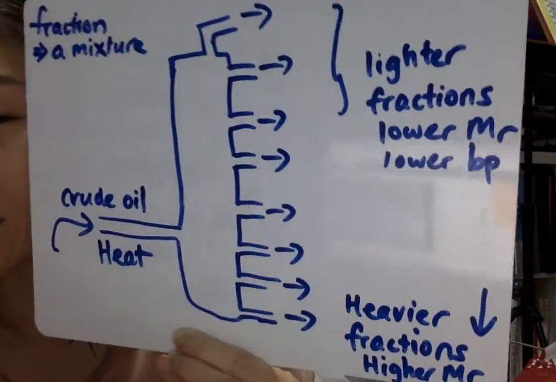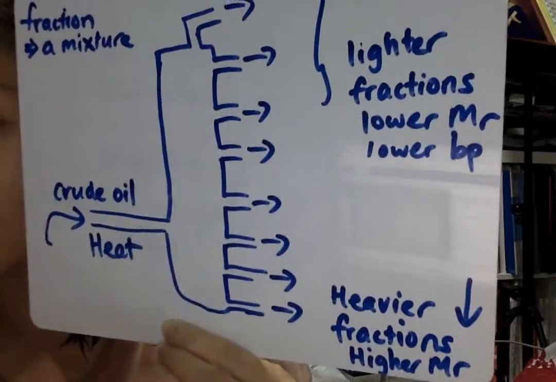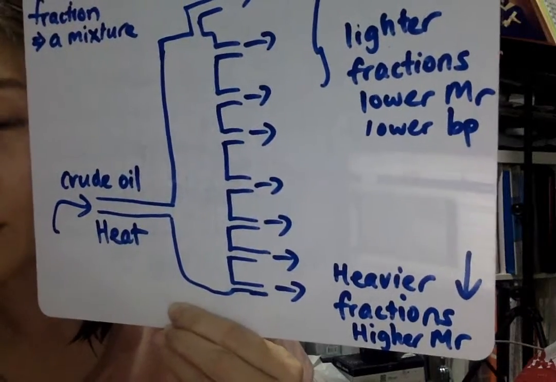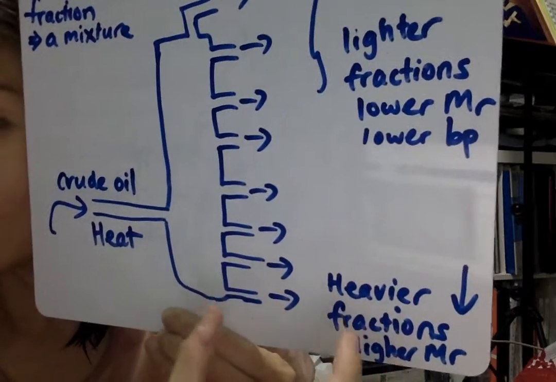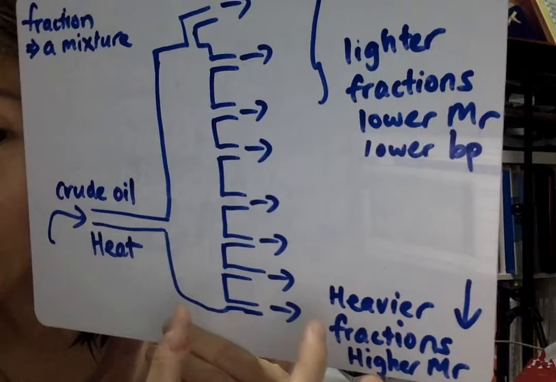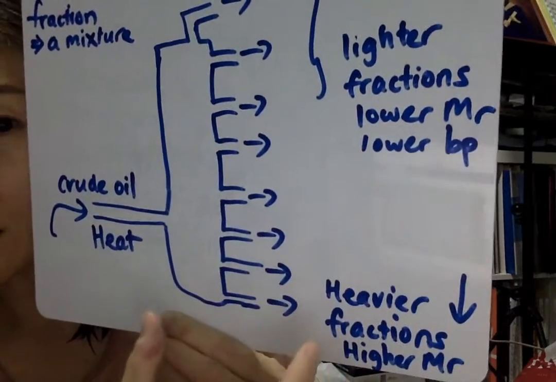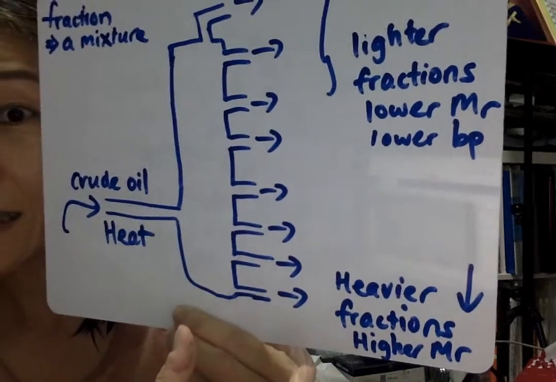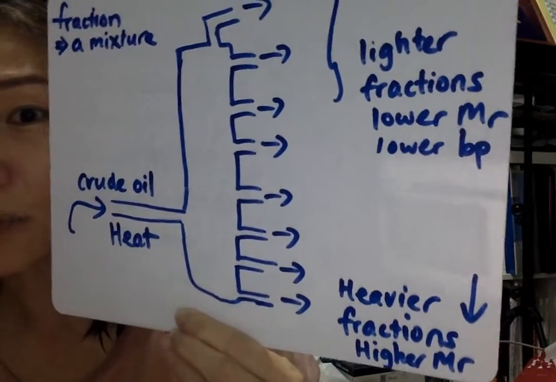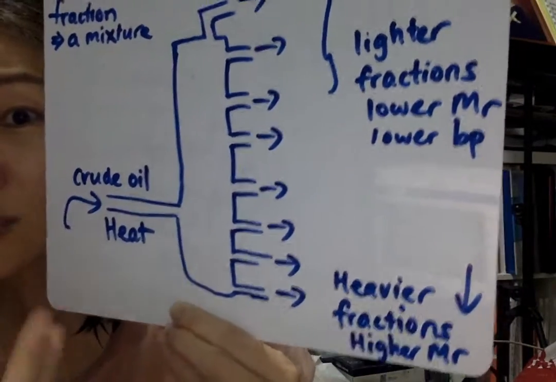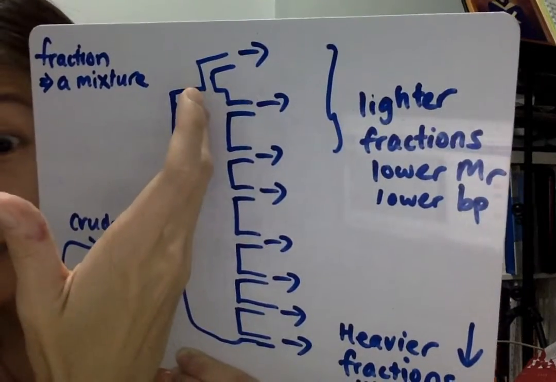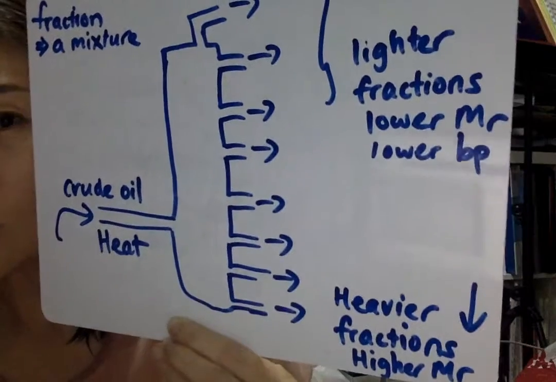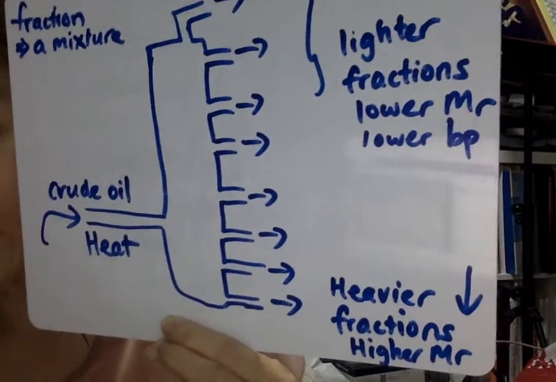The heavier fractions have higher boiling points, so they're collected at the bottom of the fractionating column. When these molecules are collected at the bottom, you'll find that they are more viscous and more difficult to catch fire as compared to the ones on top, like the refinery gases. The refinery gases are more flammable. So the blue option is incorrect.